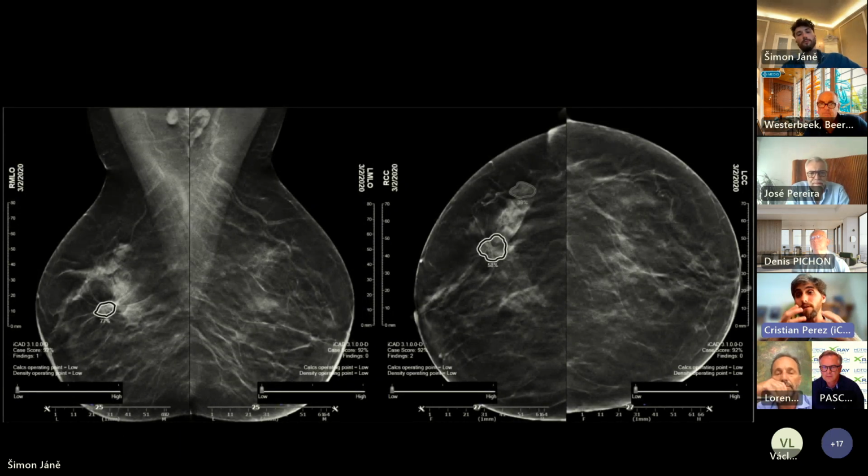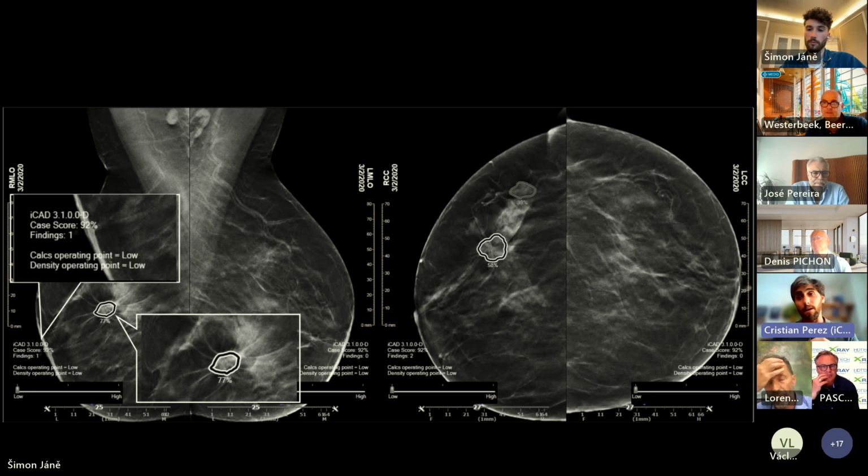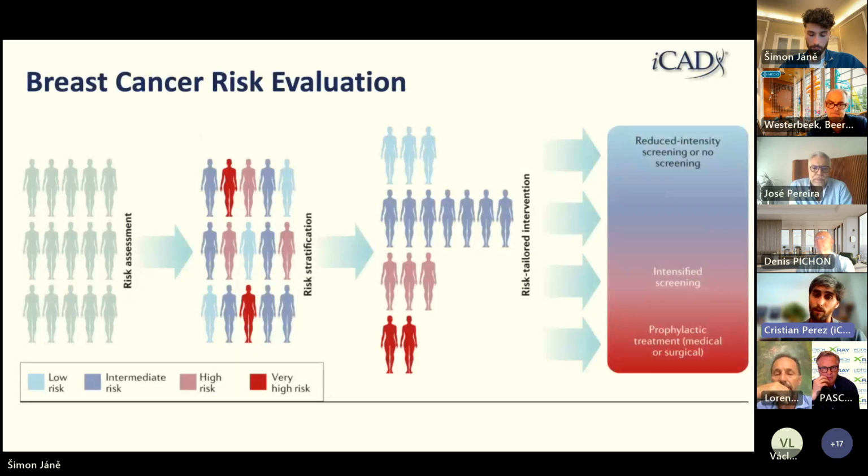Now here we see the actual information, how it's shown to the radiologist. So you can see this is a DBT image where we see multiple marks. Each of the marks will have its specific lesion score, and then we give the case score. This is an overall value that allows us to provide triage capabilities, prioritization capabilities to the radiologist, so we can help them in the workflow.